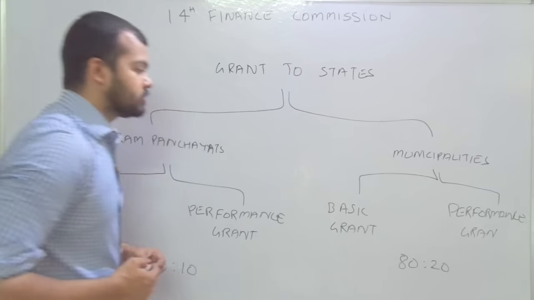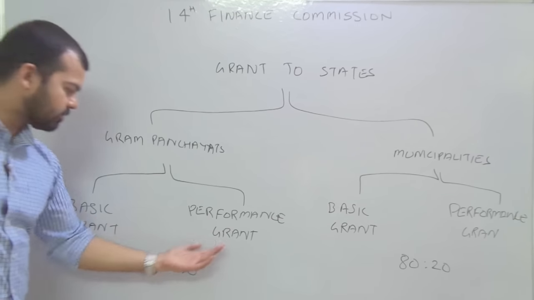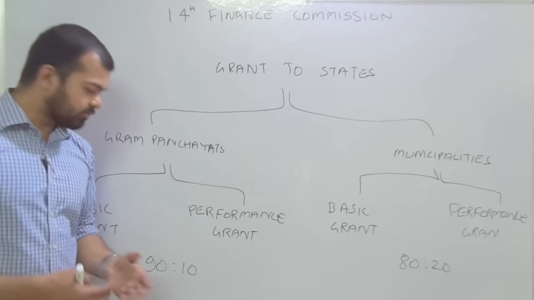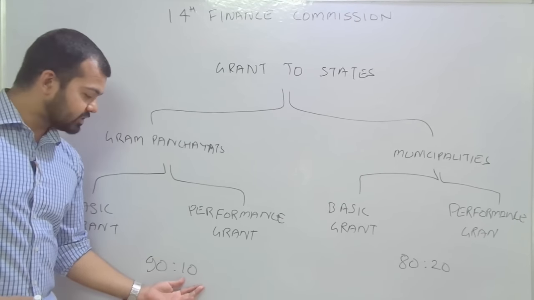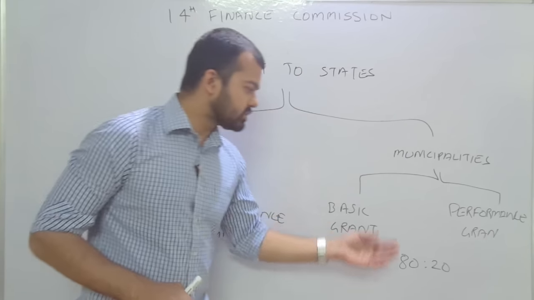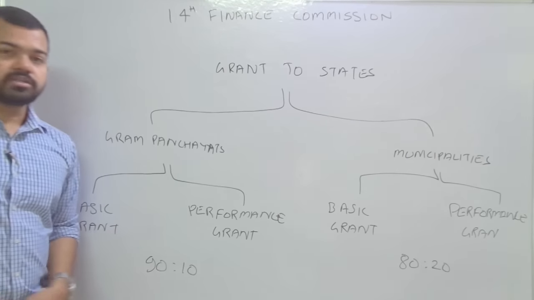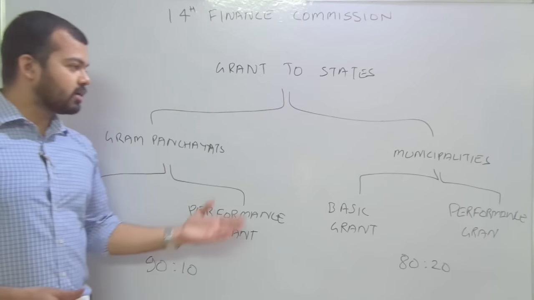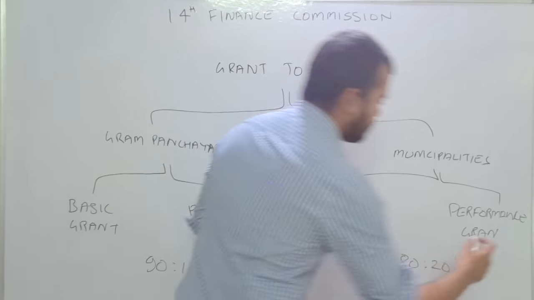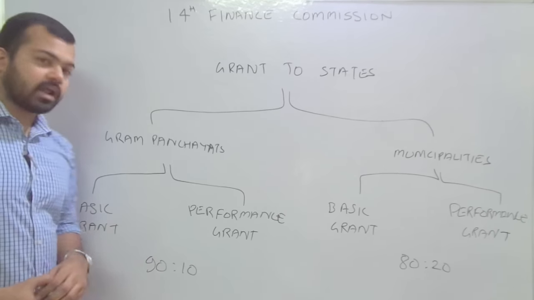Now in simple words, basic grant is 90% and performance grant is 10%. It means if some Gram Panchayat is performing well, that 10% is very important and vital in order to get more funds. Here the same line, 80:20. If we consider these things, this is one of the good factors of this Finance Commission, because the performance grant is also a criterion for the municipality bodies and Gram Panchayats.